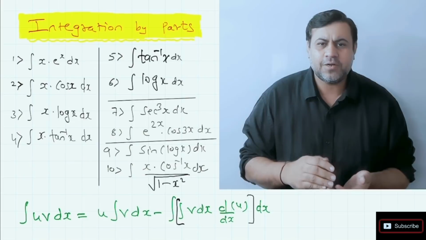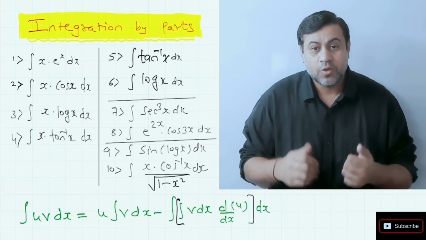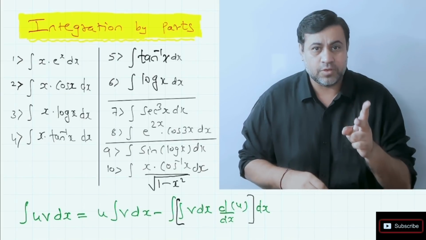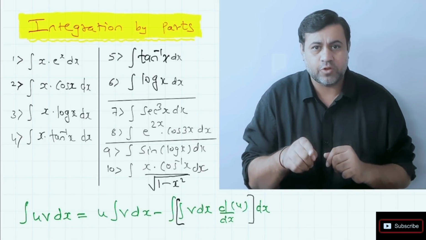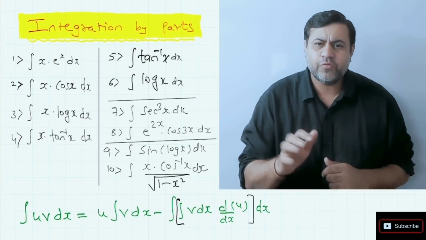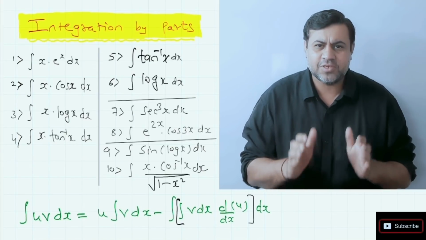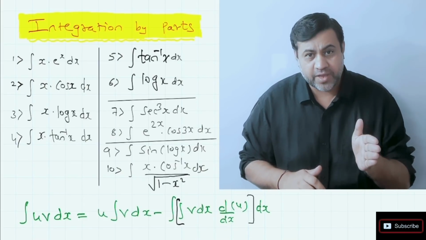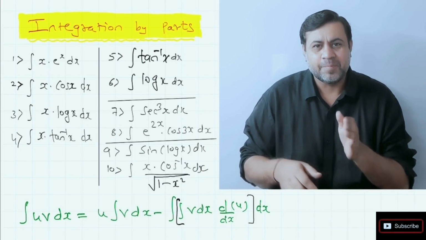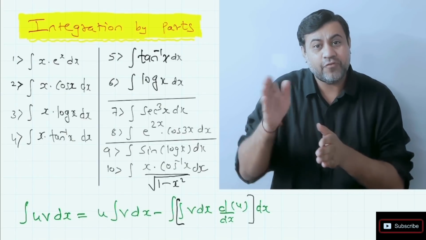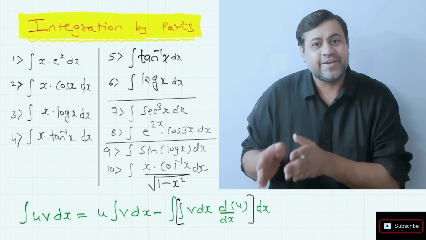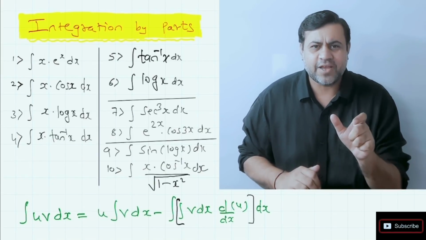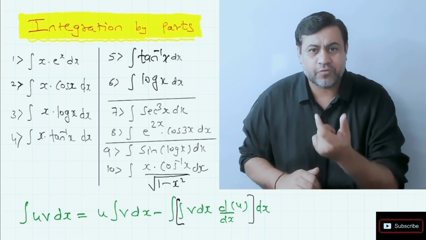The first part is simple application of the formula. What is the formula? If you remember, integration of u v dx. Now there is a trick how to choose u and v also, more on this in some time. But in the first step we'll just understand the formula. Integration of u v dx is keep u as it is, integrate v, minus integration of v times the derivative of u, everything with respect to x. So we just have to apply this formula on the product of 2 functions.